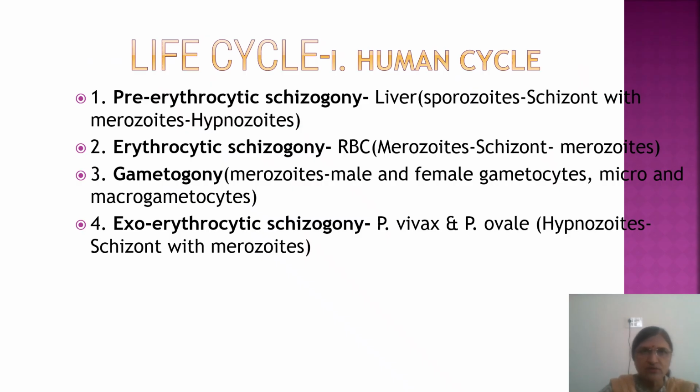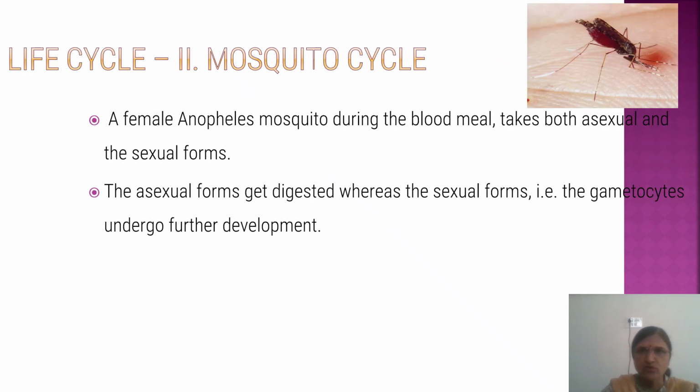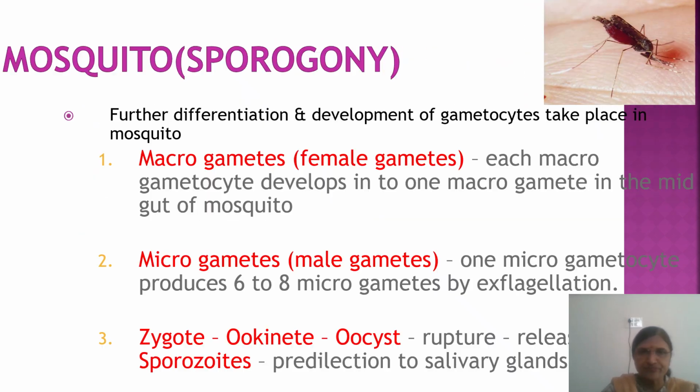So we already saw in the human cycle there are mainly pre-erythrocytic schizogony, erythrocytic schizogony, then gametogony, and in vivax and ovale you may see exoerythrocytic schizogony, that is hypnozoites again maturing into the schizont form. In the mosquito it is sporogony, the development of the gametocytes into gametes and fertilization, and then again the infective form, the sporozoite, is formed.